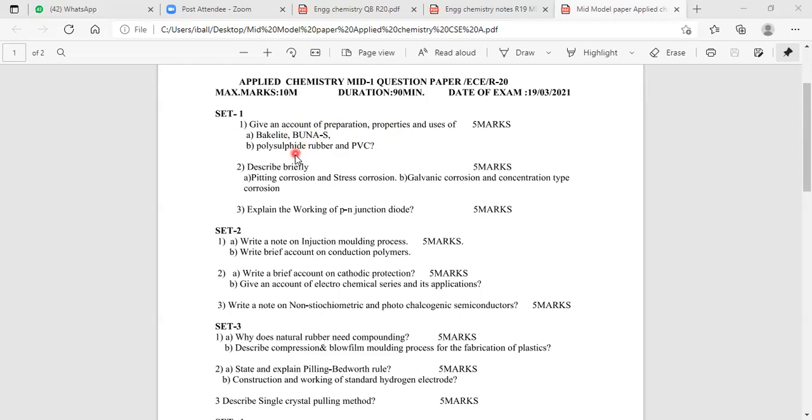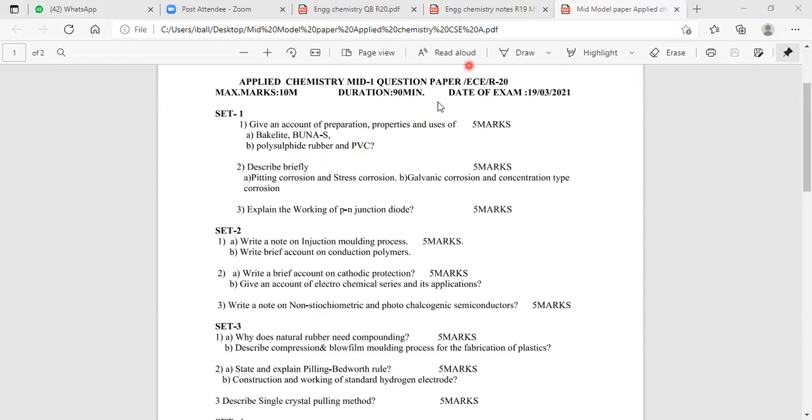Next, what is known to be polysulfide rubber? Polysulfide rubber is made from sodium polysulfide and ethylene dichloride. Sodium polysulfide is combined with ethylene dichloride, and now we are preparing polysulfide rubber. Polysulfide rubber is also known as thiokol. Then what is PVC? PVC is nothing but polyvinyl chloride. PVC is a thermoplastic.